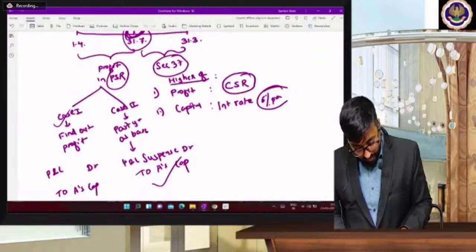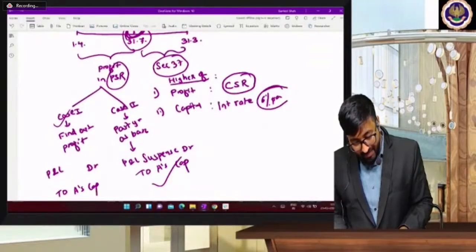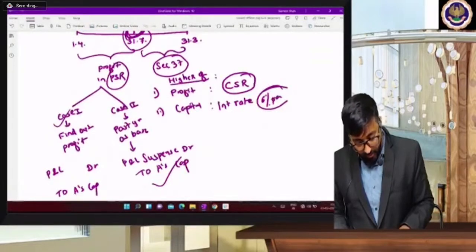Okay sir, okay. From the date of death till the date of settlement, very good. From the date of death till the date of settlement.